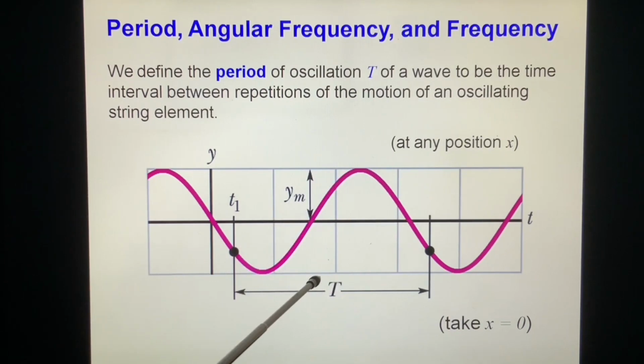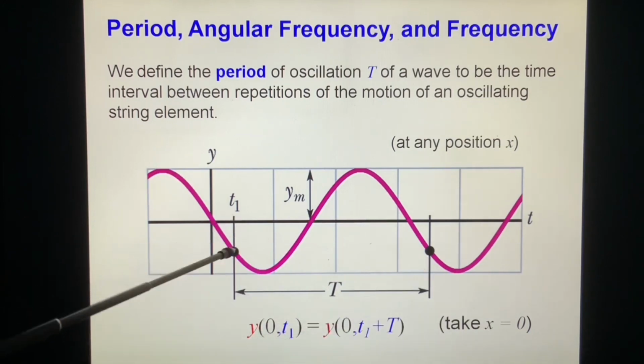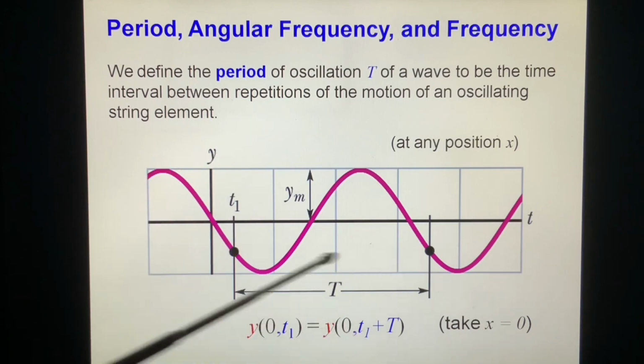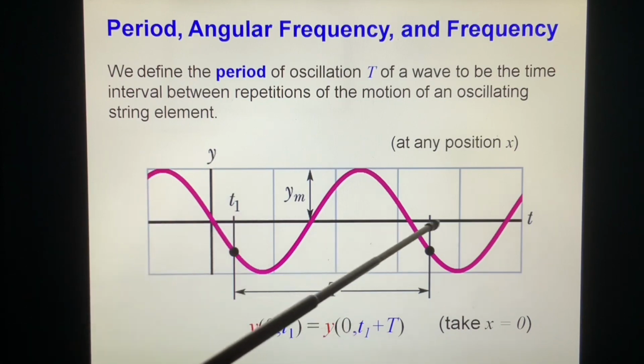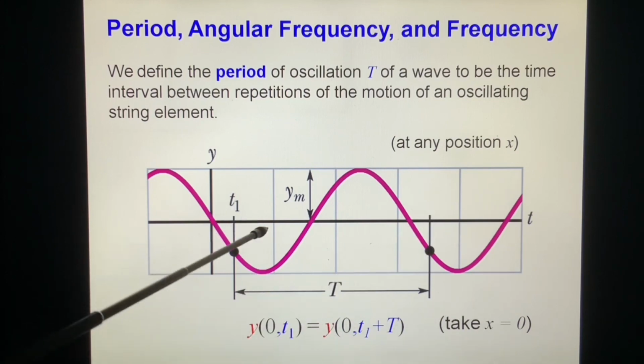I would say the shortest repetition. So what does this mean? Mathematically, y at x equals 0, time t1, equals y at the same x equals 0, time t1 plus T, where T is the period. The y values are the same. We can take any x, that means a different point, we get the definition.